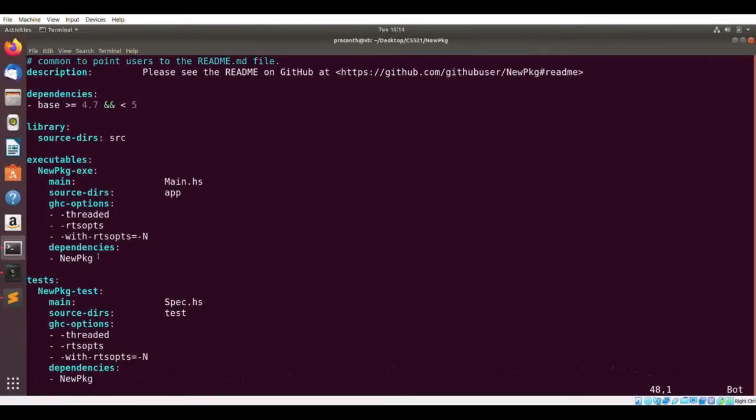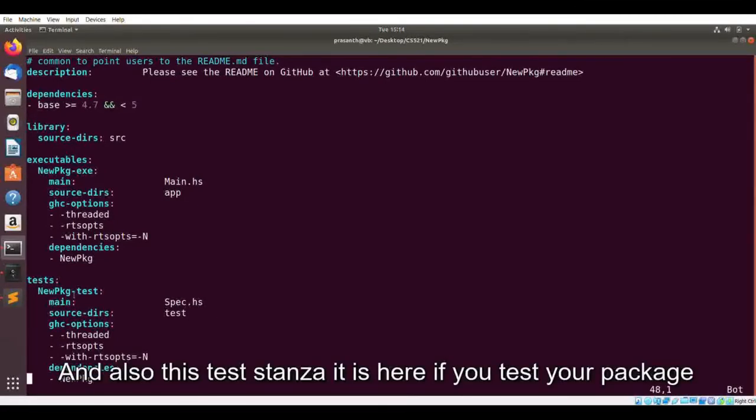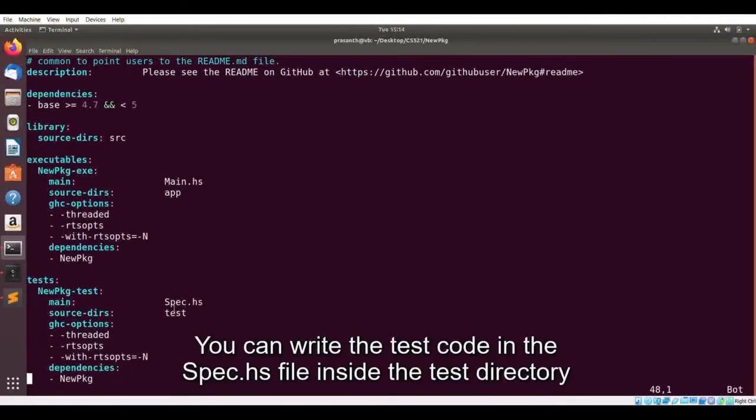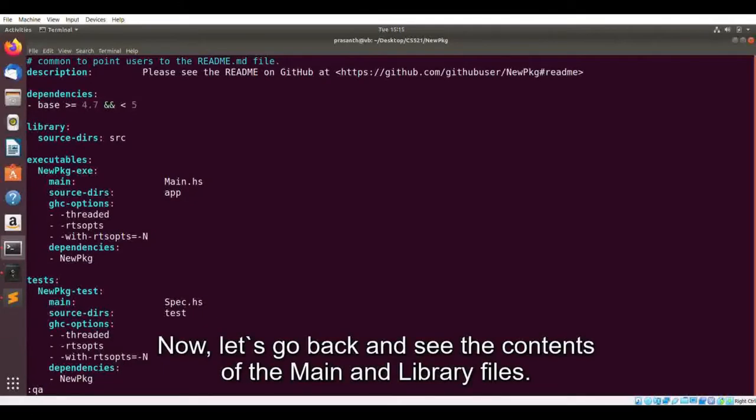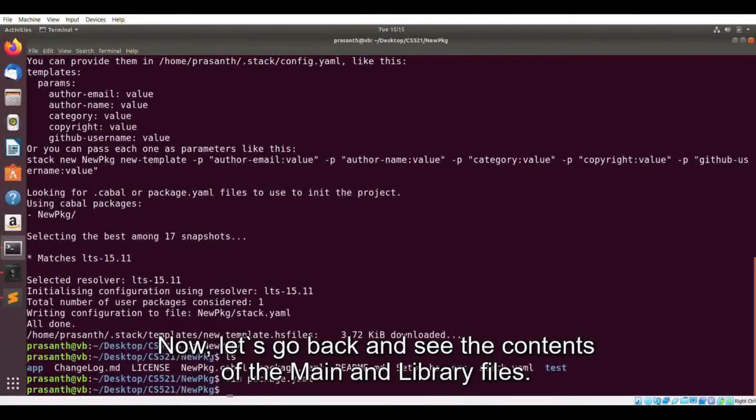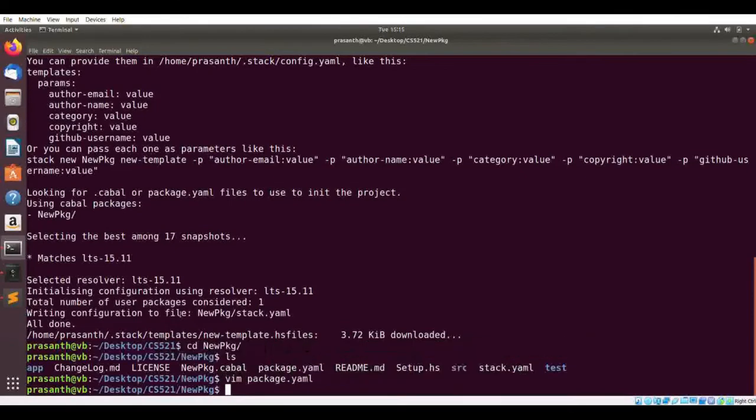And also this test stanza is here to test your package. You can write the test code in the spec.cs file inside the test directory, and we can test the project to see if it is working correctly or not. Now let's go back and see the contents of the main and library files.